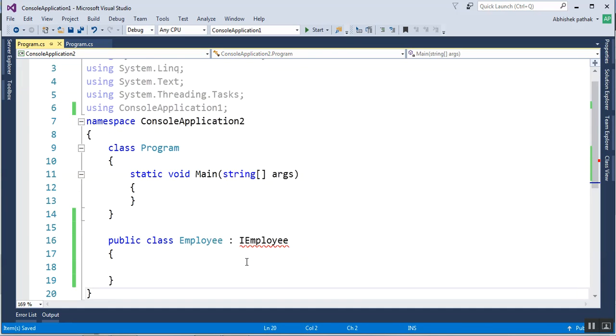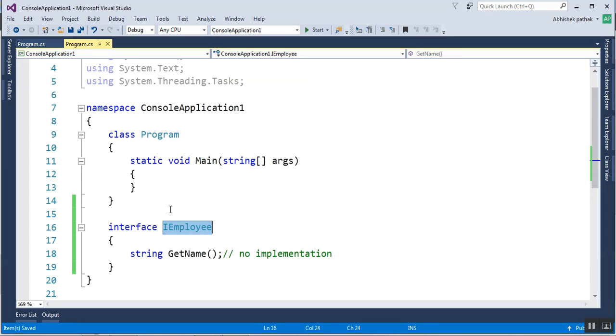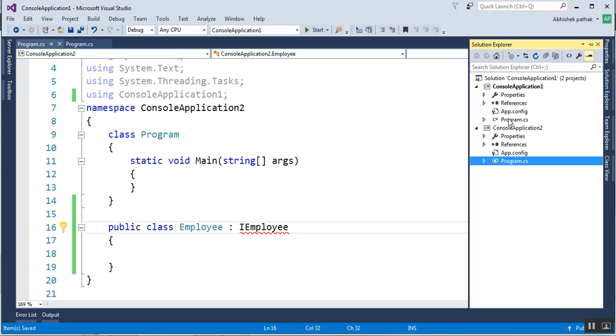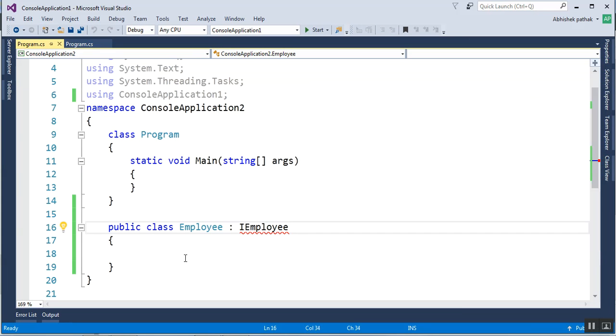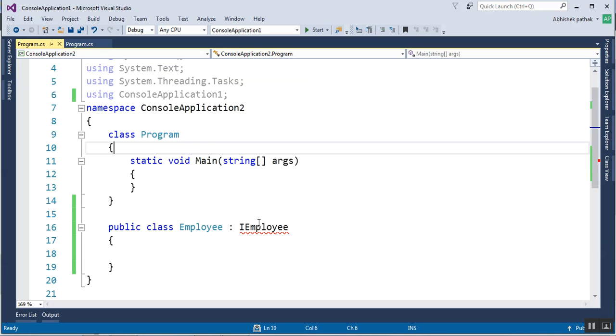It's giving me an error, and as you can see, IEmployee is inaccessible due to its protection level. It means by default interface is not public. If it had been public, then this interface would be available outside the project. If I build the application, I'll get the same compile time error, IEmployee is inaccessible due to its protection level.